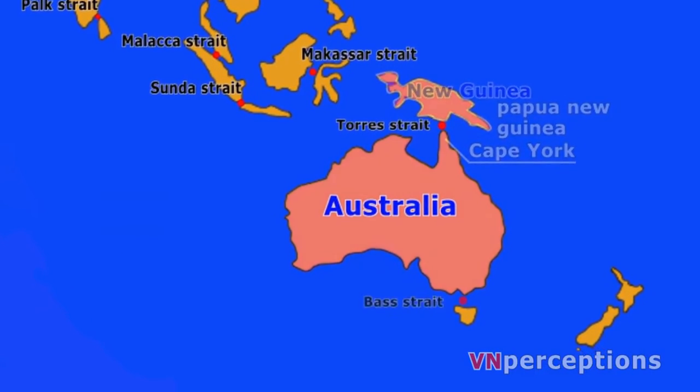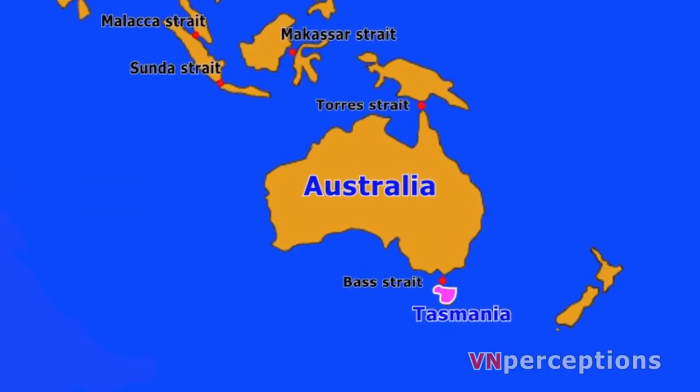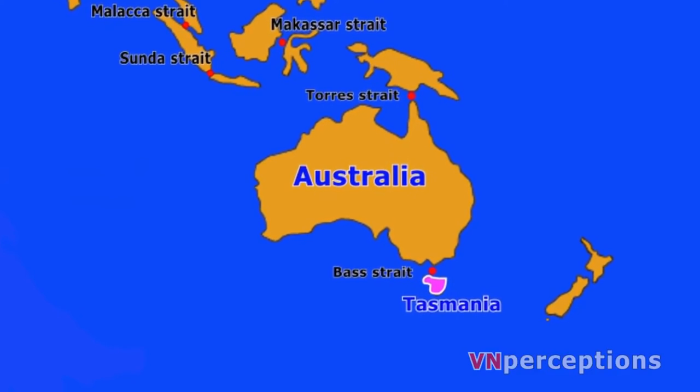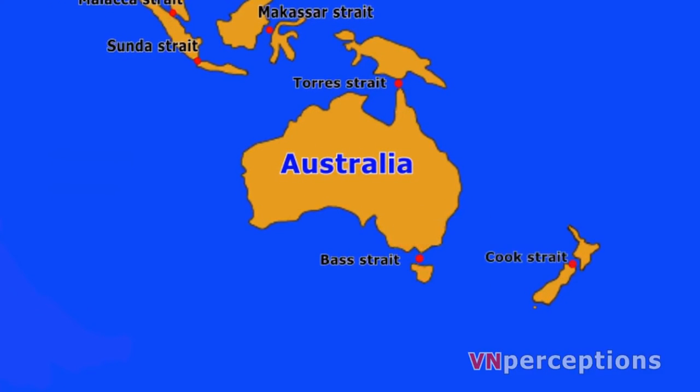Next one, the Bass Strait. It is a sea strait separating Tasmania from Australian mainland, especially the state of Victoria. Next one is the Cook Strait. This lies between the North and the South Islands of New Zealand.